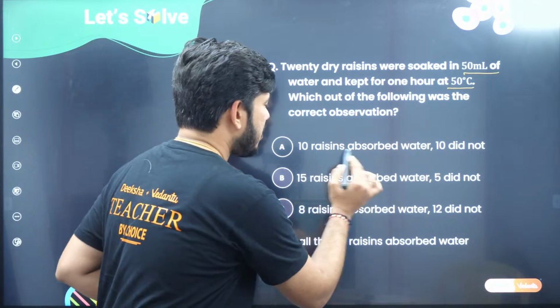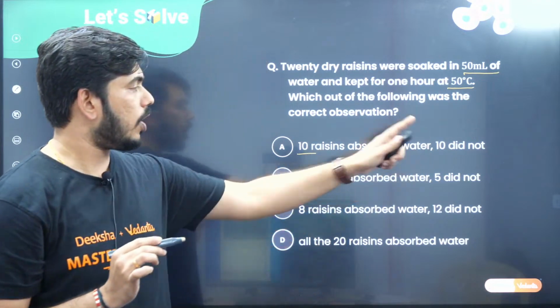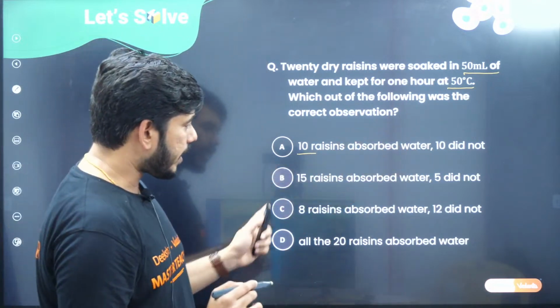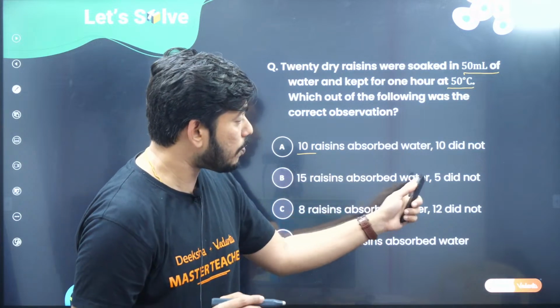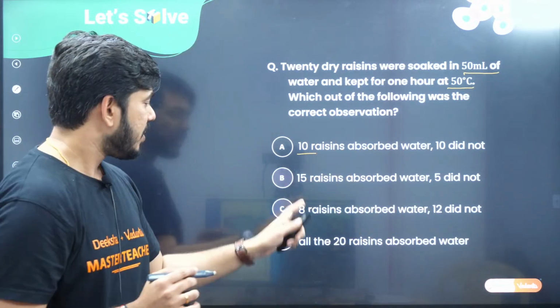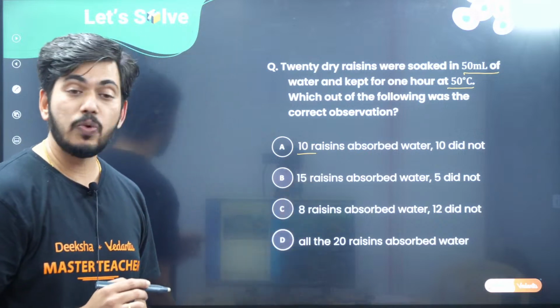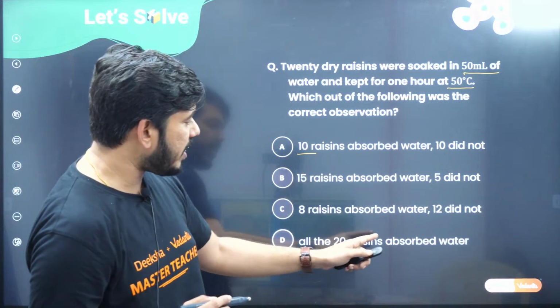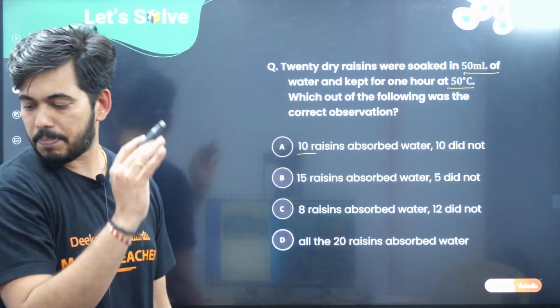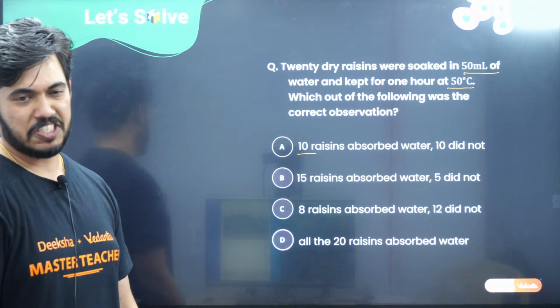So first they say 10 resins absorbed water, 10 did not. The second option says 15 resins absorbed water, 5 did not. 8 resins absorbed water, 12 did not. All the 20 resins absorbed water. Children, hurry up, start giving the answer for this question.